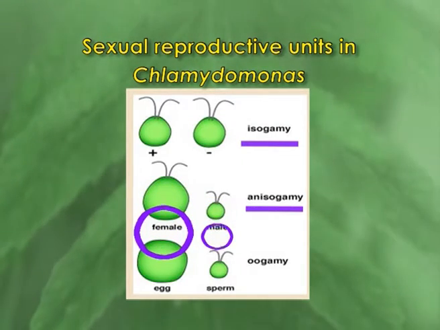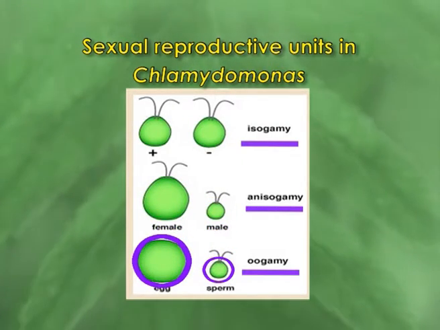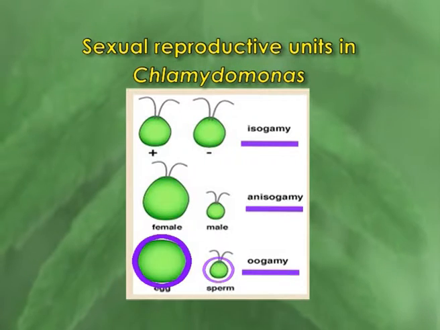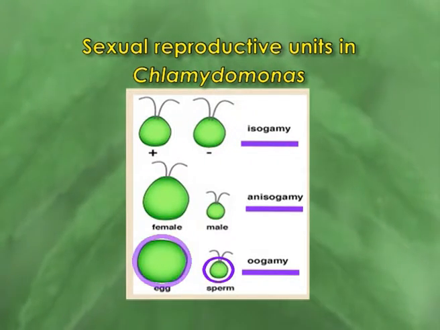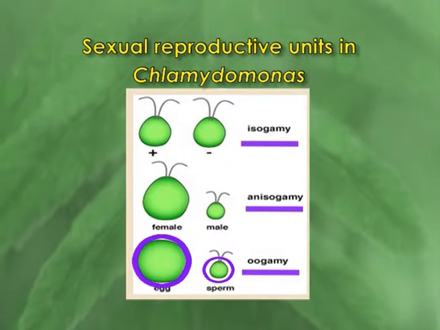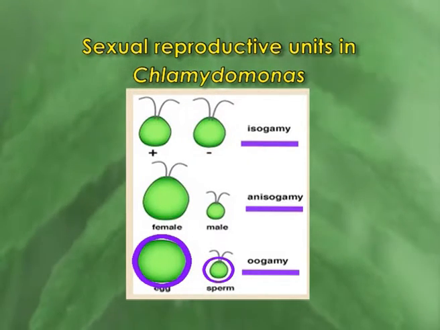And another type of sexual reproduction is oogamy, where the male gamete is motile and small, and the egg or ovum is the female gamete, which is non-motile and large. In the sexual reproduction process, the gametes are produced within the gametangium.